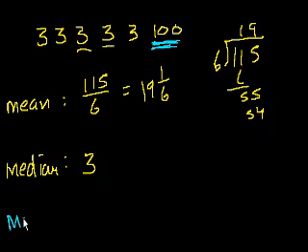And then finally, the mode. What is the most common number in the set? Well, there's five 3s, and there's one 100. So the most common number is, once again, 3. So in this case, when you had this outlier, the median and the mode tend to be a little bit better at giving you an indication of what these numbers represent. Maybe this was just a measurement error. But we don't actually know what these represent. If these are house prices, then I would argue these are probably more indicative measures of what houses in an area cost.